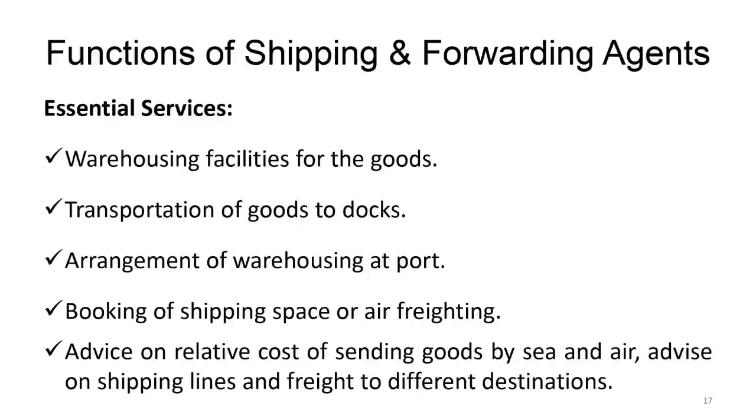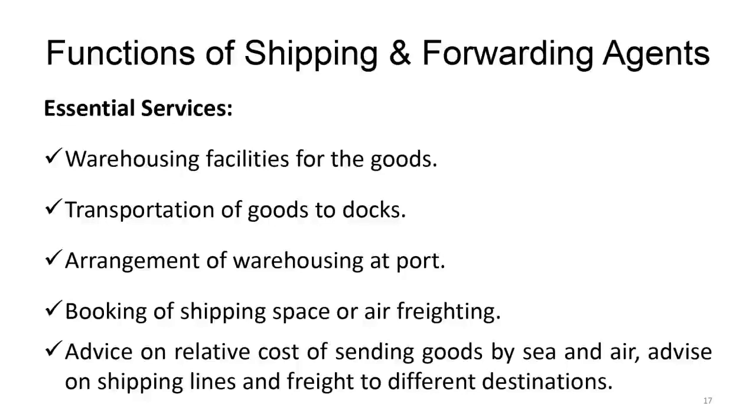Okay, and then of course, it's important to know about the functions of the shipping and forwarding agent, the clearing and forwarding agent. So this person through whom you are sending from Patna, you are sending a shipment to Europe. First thing, you are going to send the shipment from Patna to, let's say, Kolkata or maybe to Mumbai. You are going to send it to your forwarding agent.